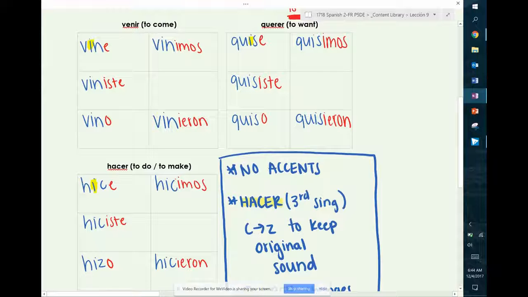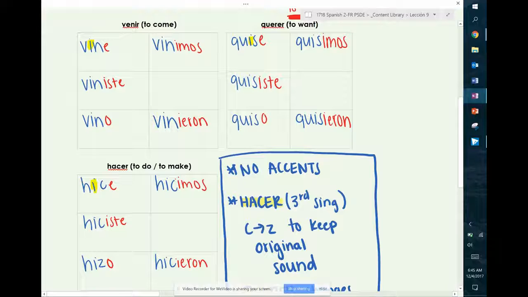You'll notice I have highlighted in the yo form, all of these verbs have an irregular stem, and that irregular stem has an I in it, hence why they are called I verbs. These verbs are called I verbs because they have an irregular stem and there is an I in that stem. So let's start talking about their conjugations a bit. First thing you'll notice is that none of these verbs have an accent in them. All the verbs we're going to talk about today, none of them have accents.